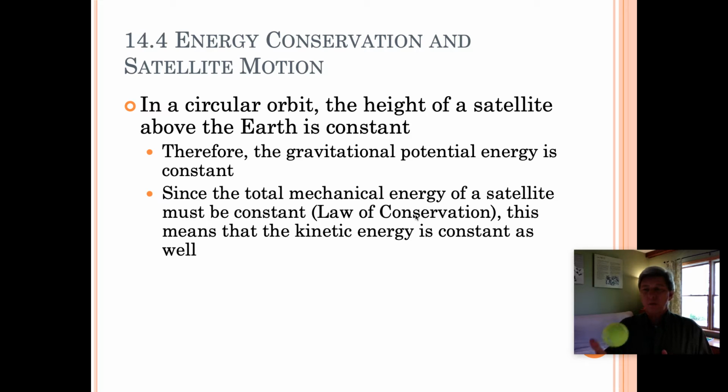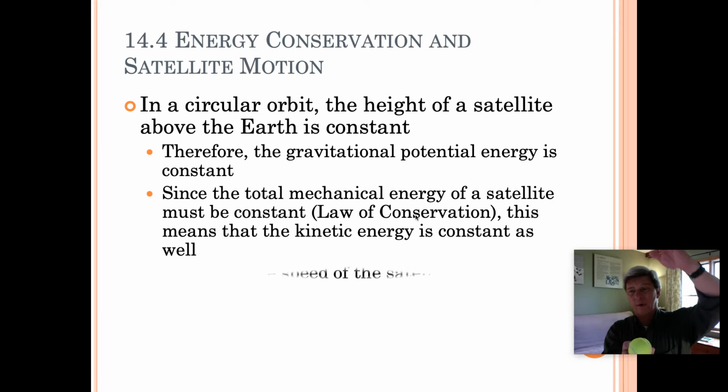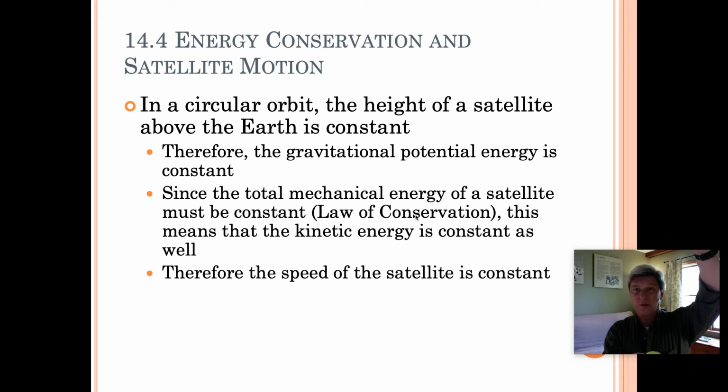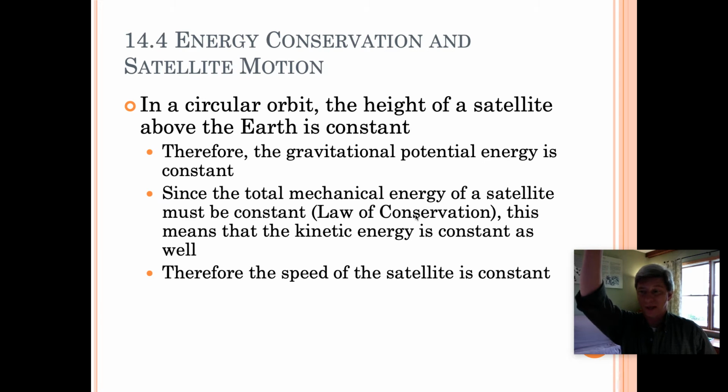Okay, so you take a ball, and at the ground, it's got zero potential energy, 0 joules of potential energy. You throw it upward, and its kinetic energy at the instant it leaves your hand is completely converted to gravitational potential energy when it reaches its highest height. And then the opposite is true on the way down. All of the potential energy it has at its highest height is converted to kinetic energy on its way down.